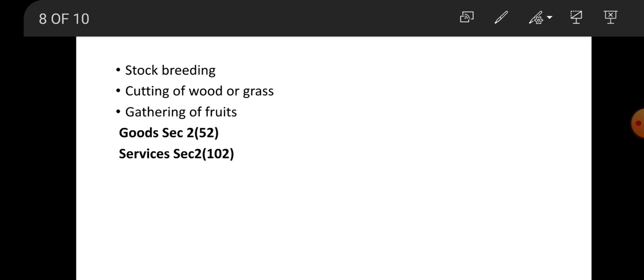However, as per the definition, the term services includes activities relating to the use of money or its conversion. So exchange of currencies from one form or denomination to another has also been considered as a service. The term service has been defined in a wider sense. We can say everything which is not goods is defined as a service.